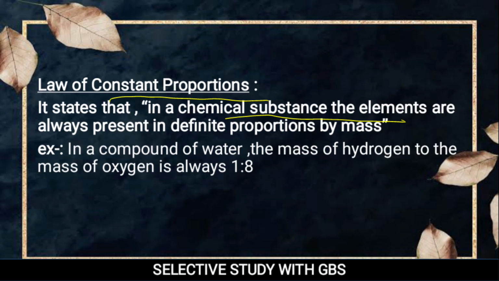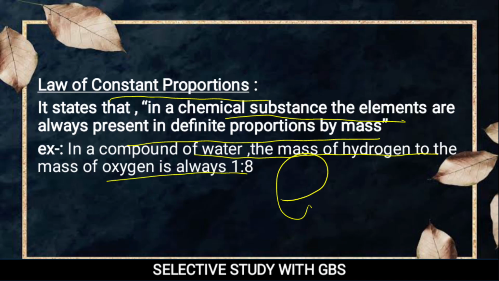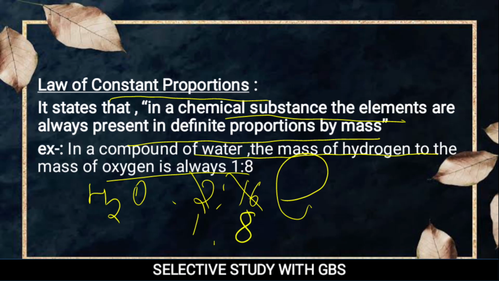Okay, so after that we discussed law of constant proportion, where we learned that in a chemical substance the elements are always present in a definite proportion by mass. In a chemical compound like water, the mass of hydrogen to the mass of oxygen is always 1:8. Why? Because in H2O, hydrogen is 2 and oxygen is 16. So if you cancel one another, then it is 1:8.